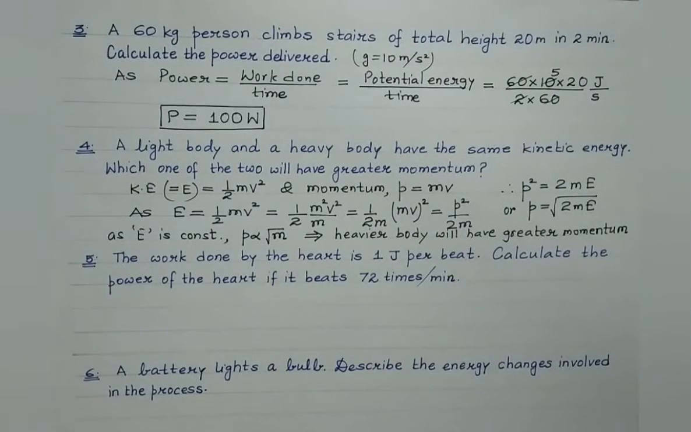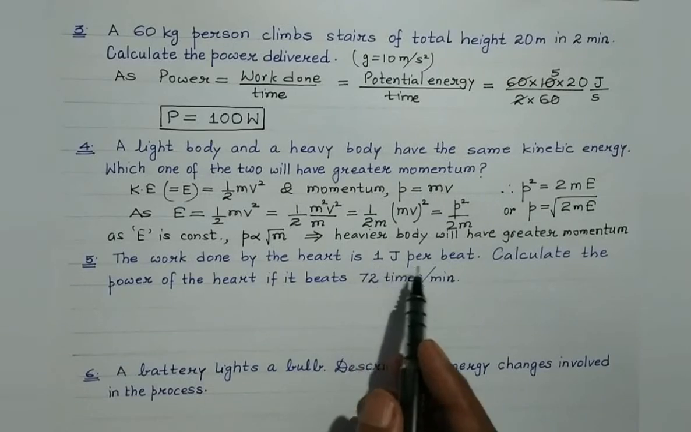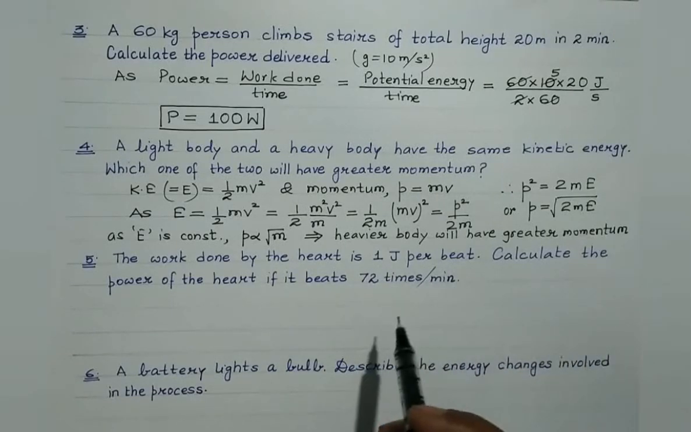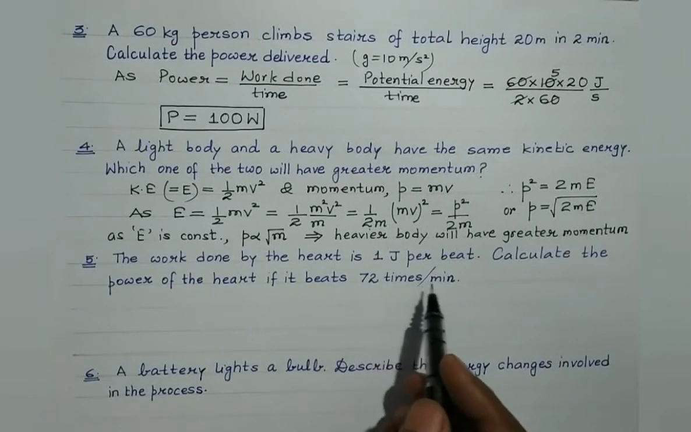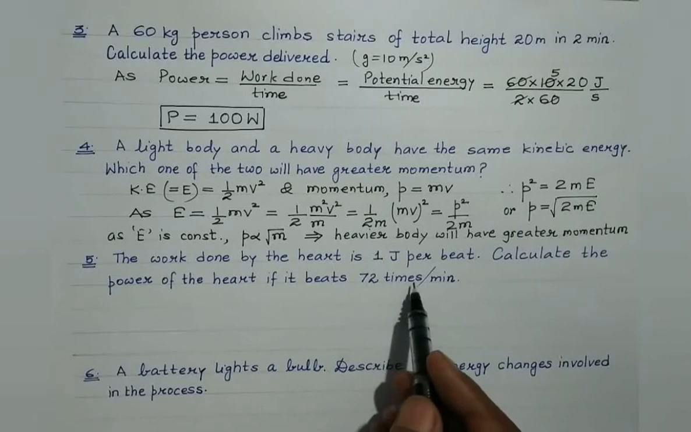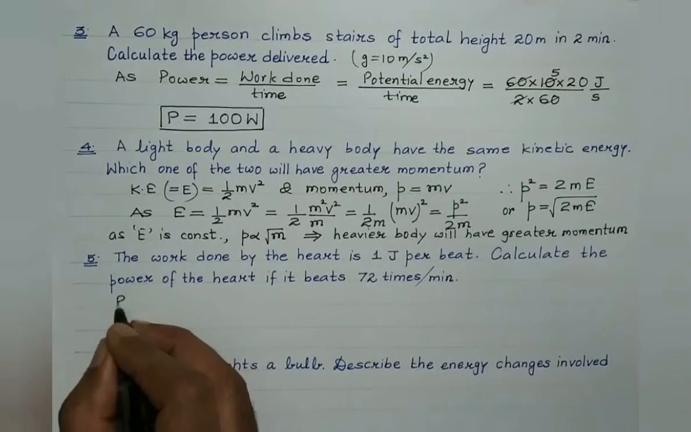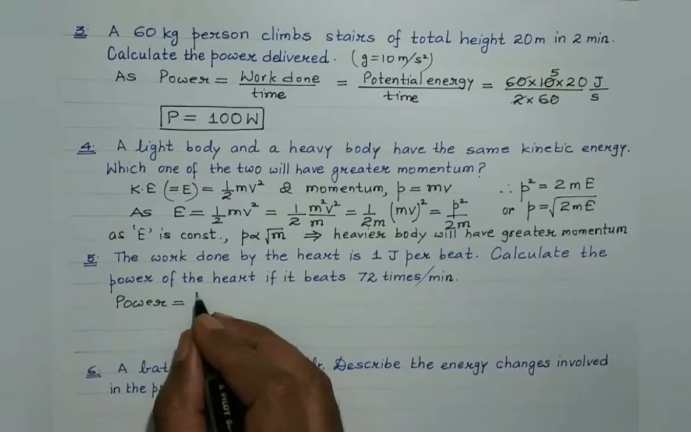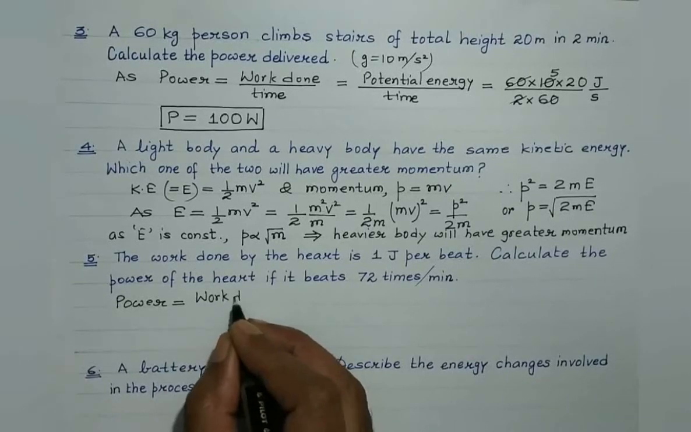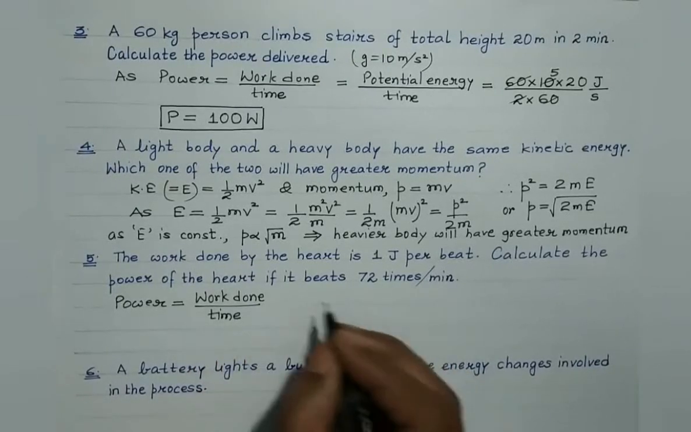Okay, students, let's concentrate on the next question, which is a very, very important one related to the human heart. The work done by the human heart is 1 joule per beat, and we are aware that our human heart beats 72 times per minute. 72 times in 1 minute. 1 minute is 60 seconds. So we are supposed to find out the power of the heart. Now we are aware of this formula. Power is equal to work done, which will be in joule, divided by time taken. Isn't it? This is the formula.